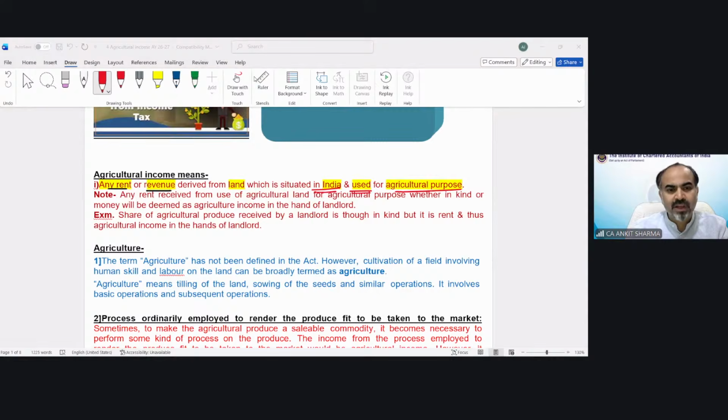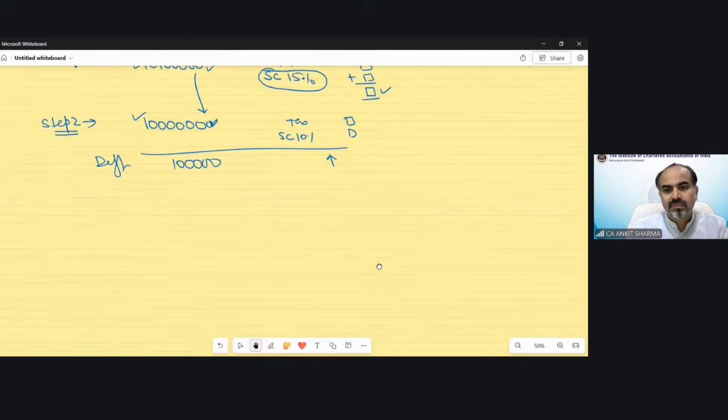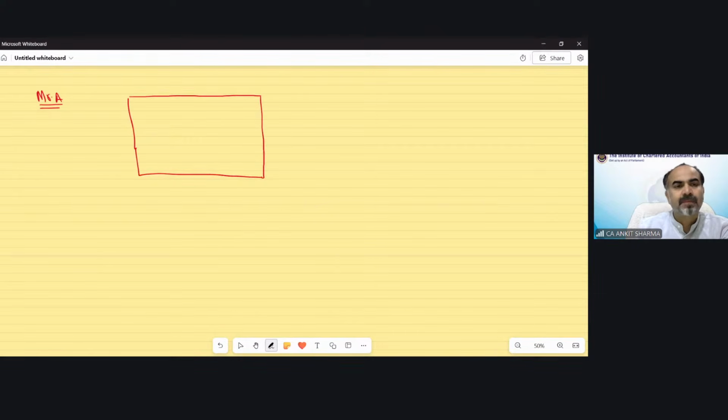Let me show you with the help of an example. Point number 1 is explaining the two kinds of agricultural income. Suppose Mr. A has an agricultural land. Either Mr. A can run the agricultural operation himself.